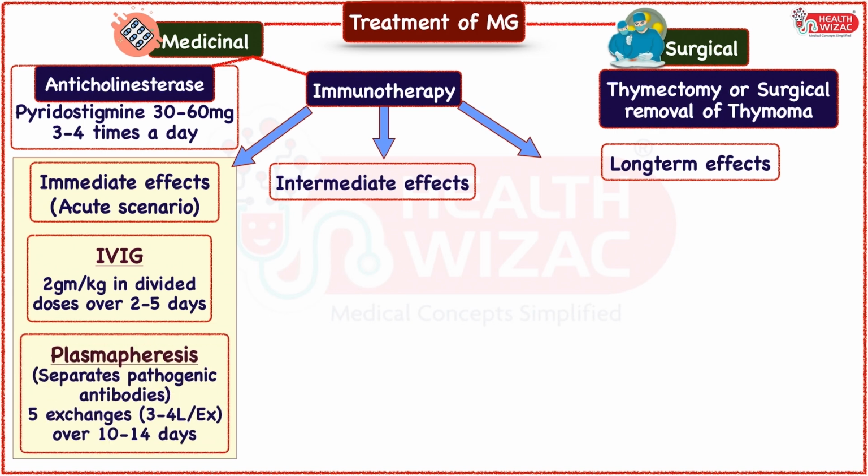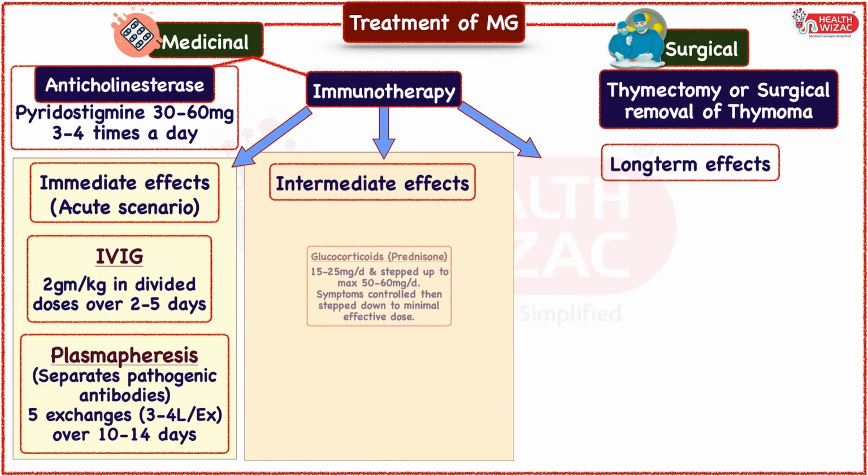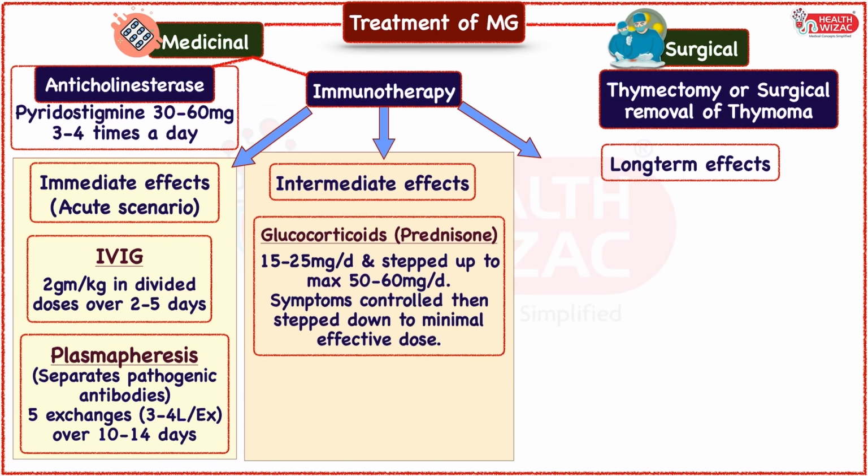And second is plasmapheresis, which helps in separating the pathogenic antibodies from blood cells and is given in a course of 5 exchanges, each involving 3 to 4 liter per exchange, and is given over 10 to 14 days time period. Medications giving intermediate results include glucocorticoids, primarily prednisone, which is initially started with single dose of 15 to 25 mg per day and is slowly stepped up by 5 mg per day every 2 to 3 days to reach a maximum dose of 50 to 60 mg daily. And once the symptoms are controlled, then it is slowly tapered down by 2.5 to 5 mg per month to reach a minimum effective dose.